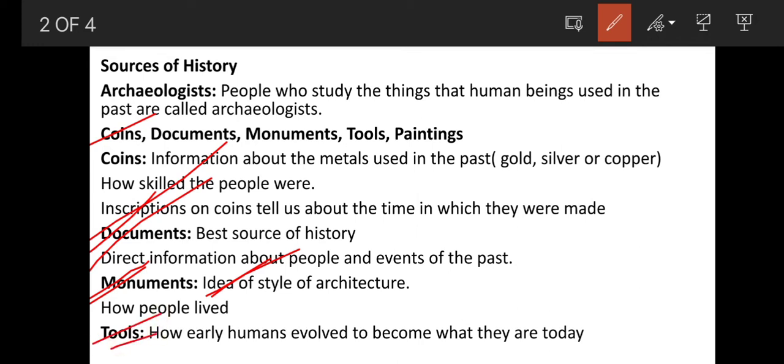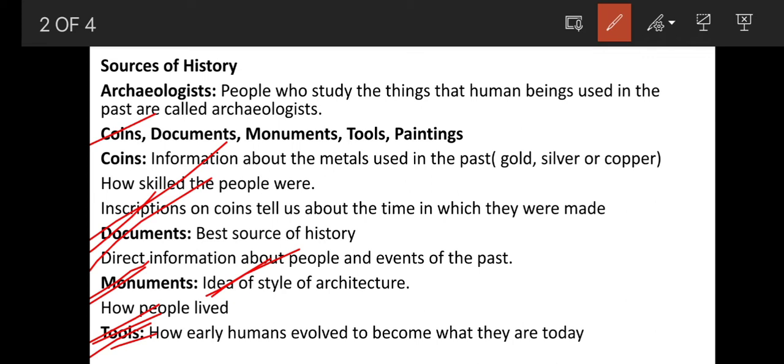Tools. Through tools also we get information about how early humans evolved to become what they are today. That means how they had changed from that time to the modern time. If we look at the tools early men used, and compare with the tools we use now, it is different.